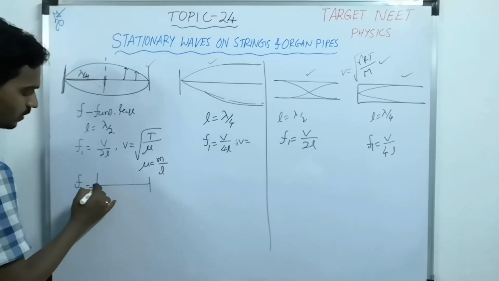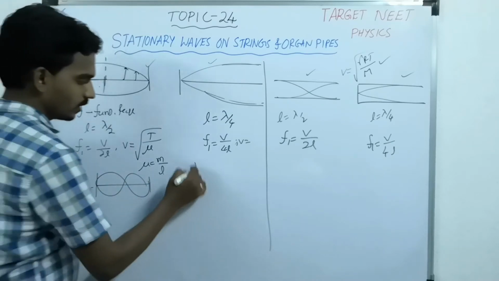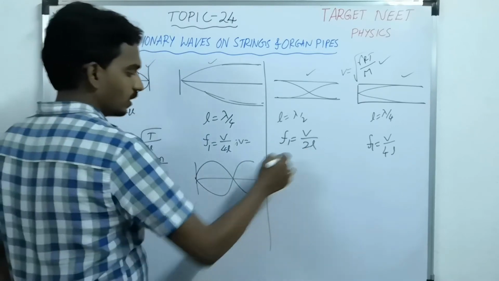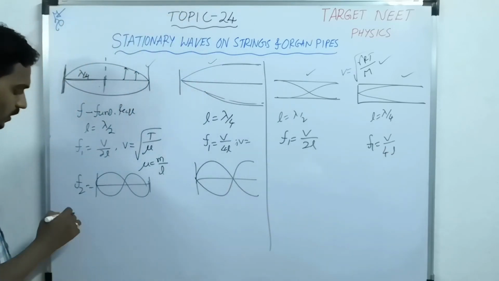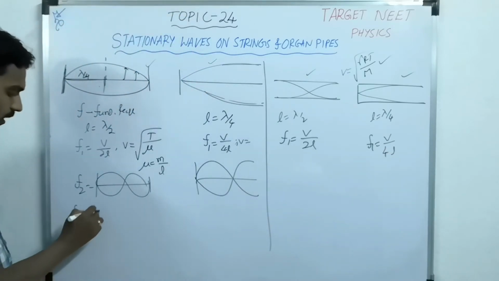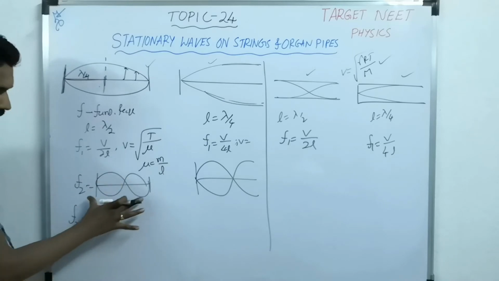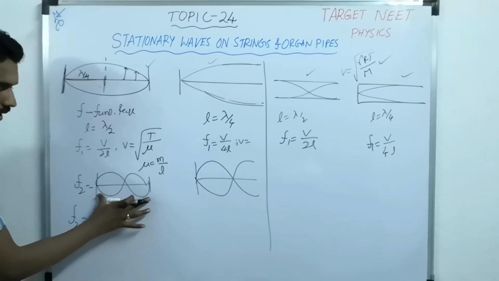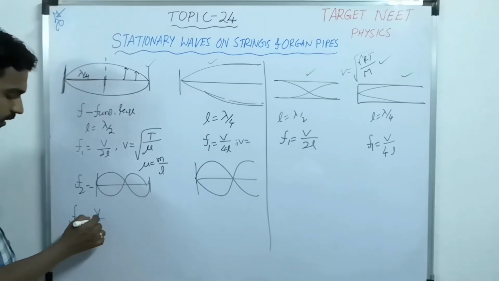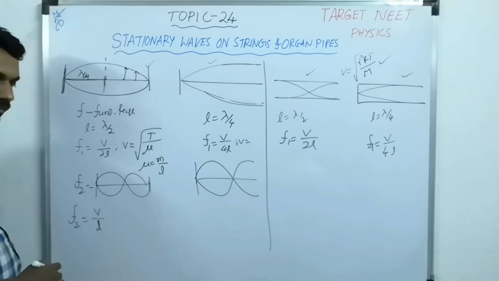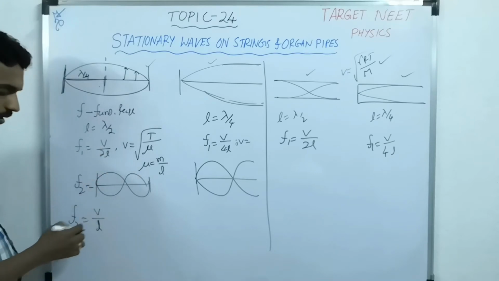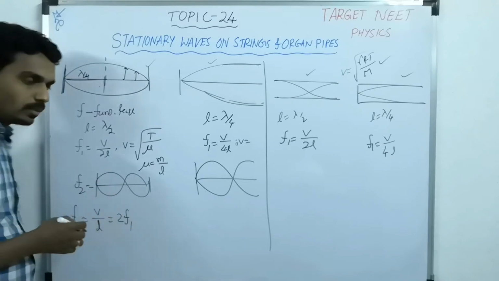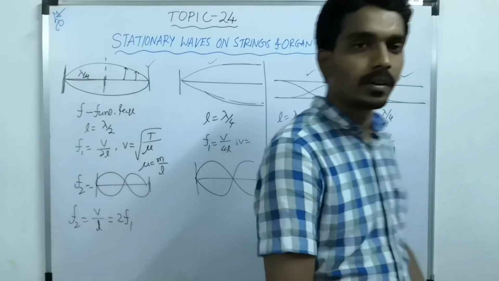Here like this. So same thing here, same thing here. So that the next frequency will become V by lambda. Now lambda is exactly equal to length because this is one oscillation, lambda. So that V by L it will become. Here V by 2L, here V by L. So this is double this. So the second possible frequency is double that of fundamental frequency.